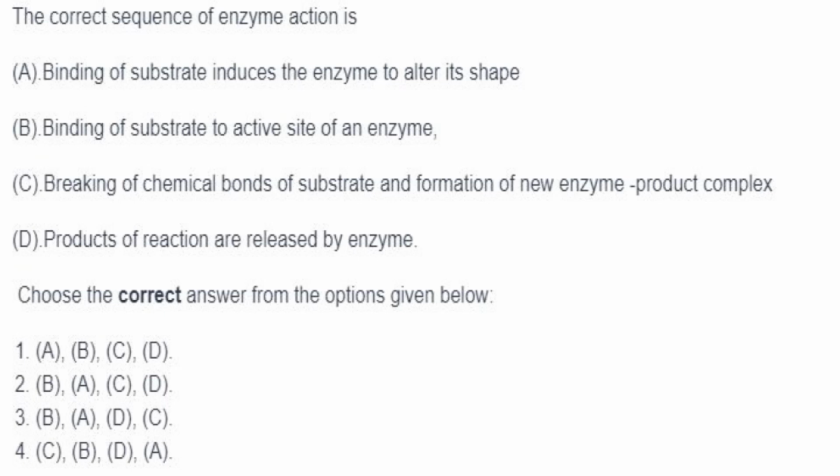The correct sequence of enzyme action is: binding of substrate to active site of an enzyme, B. Then binding of substrate induces the enzyme to alter its shape, A. Then breaking of the chemical bond of substrate and formation of new enzyme product complex, C. And then finally D, products of the reaction are released by the enzyme. So the answer here is option 2, that is BACD.